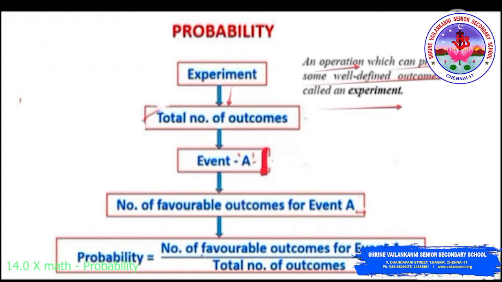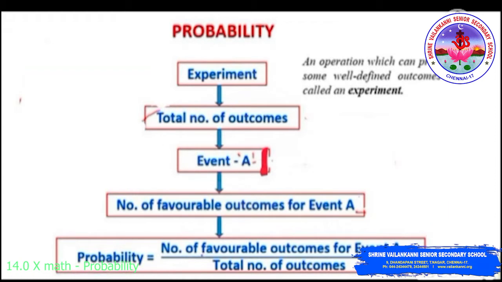Under this experiment, we are going to see the total number of outcomes, defined as the possible events occurring in an experiment. For example, if we toss a coin, we may get a head or a tail. So in this case, we define the total number of outcomes as 2. The total number of outcomes is the sample space, which we denote as S.